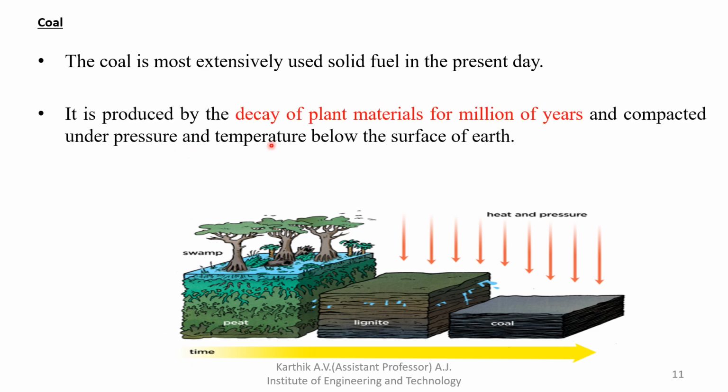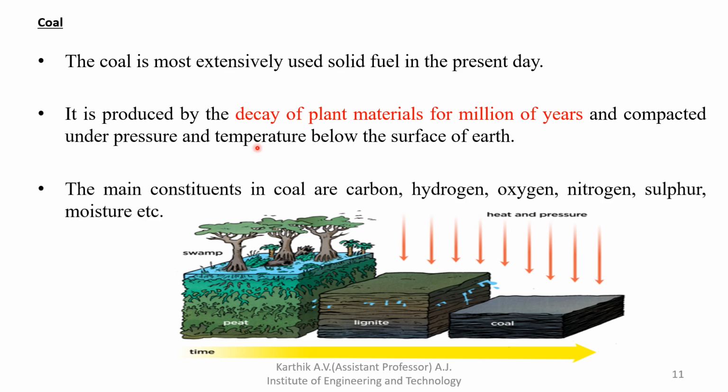Coal is produced by the decay of plant material over millions of years. It will be buried under the earth and compacted under pressure and temperature below the surface of the earth. How we can produce that coal, we'll see one by one. The main constituents of coal are carbon, hydrogen, oxygen, nitrogen, sulfur, moisture, etc.